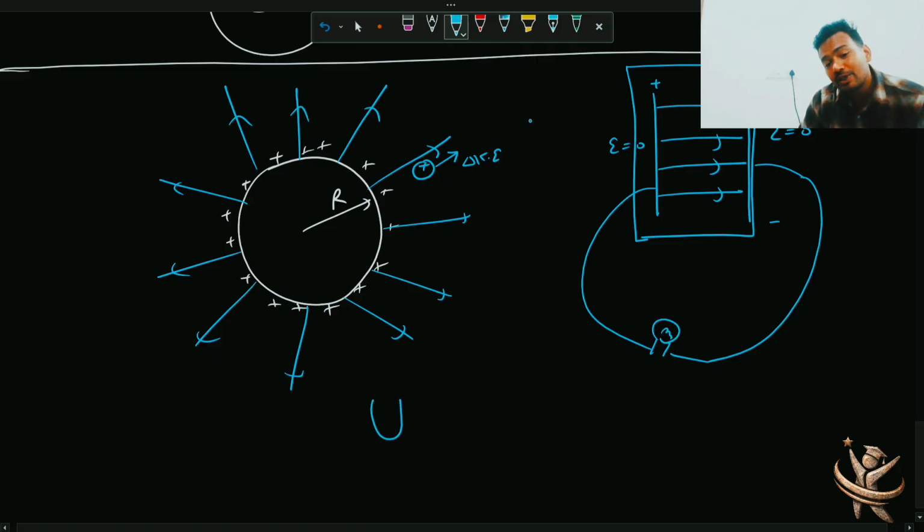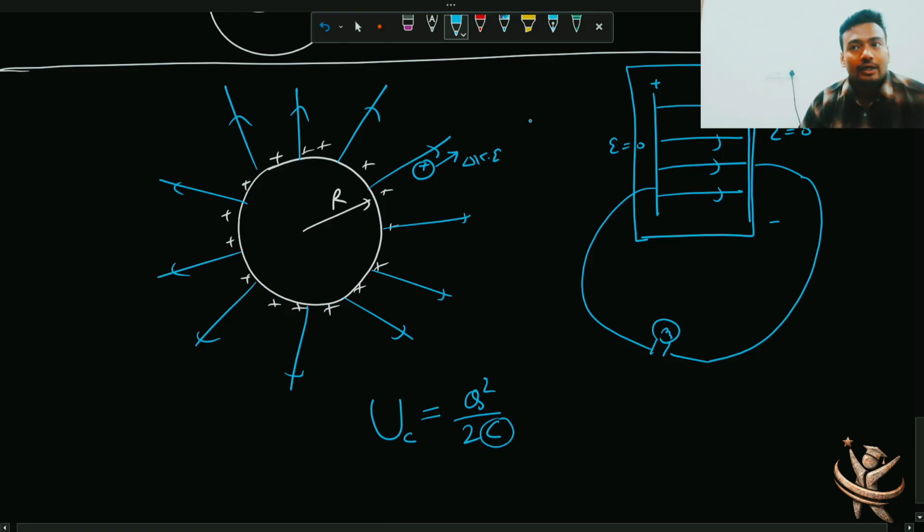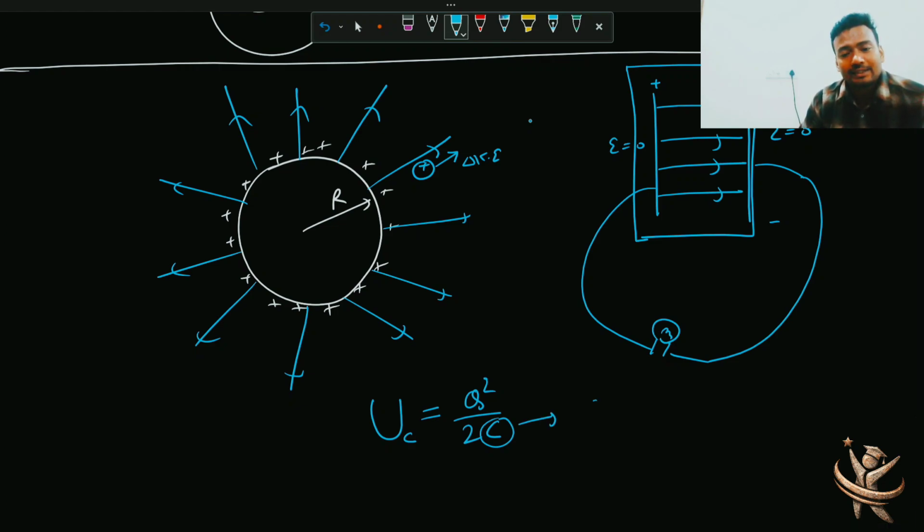I'm not doing the proof here, but you must have studied this in your class. The energy associated with any capacitor, which is basically the electrostatic potential energy or field energy, is given by the charge over the body, q square by 2c. Obviously charge ज़्यादा होगा तो field strength will be higher, so q square by 2c, and this c is the capacitance of the body. If it is isolated, then it is c for the body. If it is a combination of conductors, then it will be c system. So basically it is c system or c isolated. Both cases you can imagine.